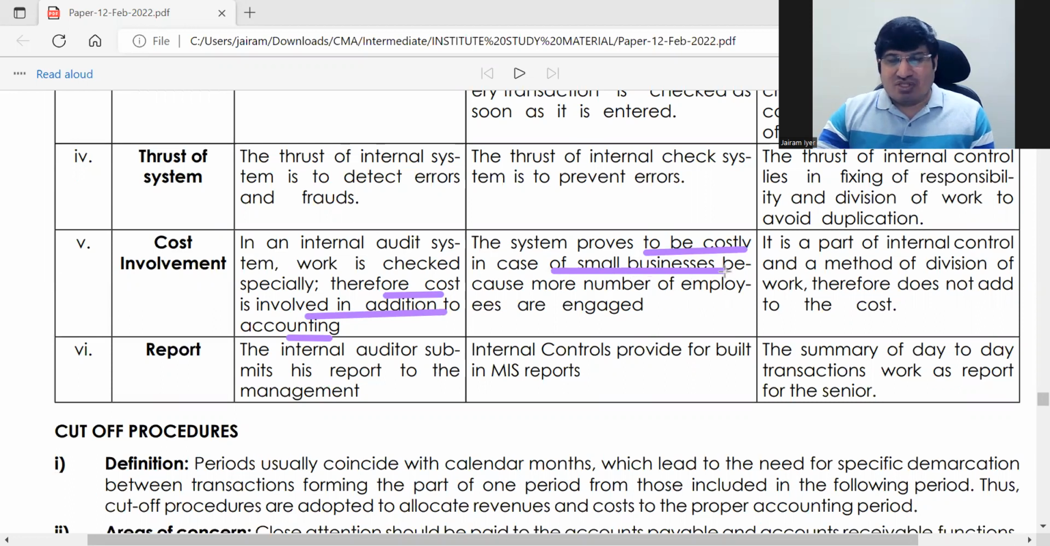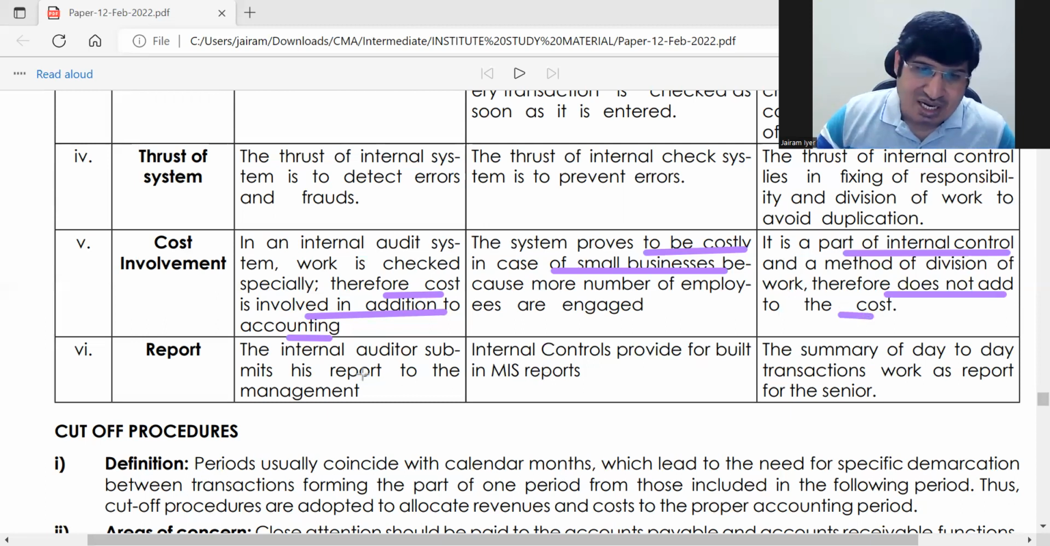That's why, because literally everything has to be checked. Any work, when it is double checked, then you are paying more for it to be checked. So it is costly for small businesses. But internal check is a part of the internal control system only. You are just constructing it in a way that the work of one employee is checked by the work of another employee. So you are not spending anything more. Are you going to pay more salary to both these employees? No. You are just structuring the work in such a way that it gets automatically checked. Therefore, it does not add to the cost.